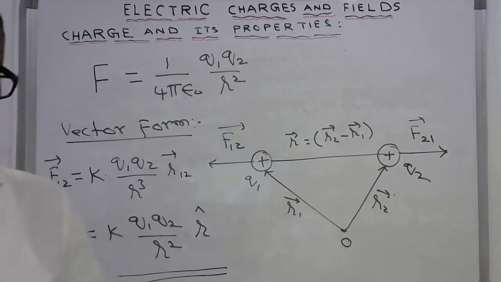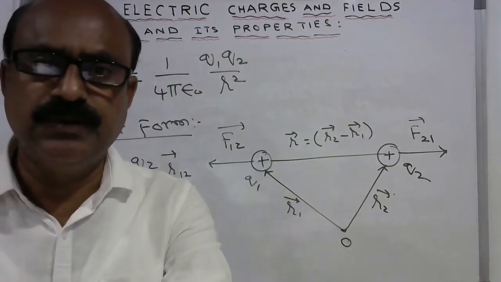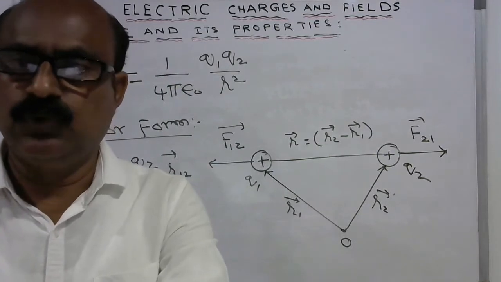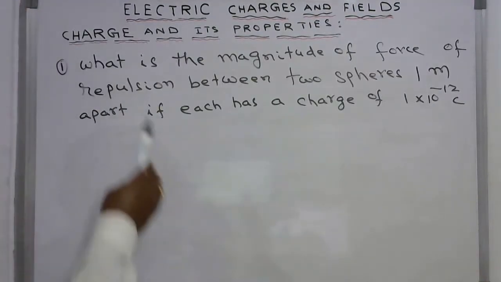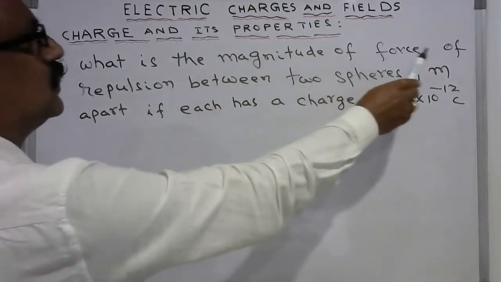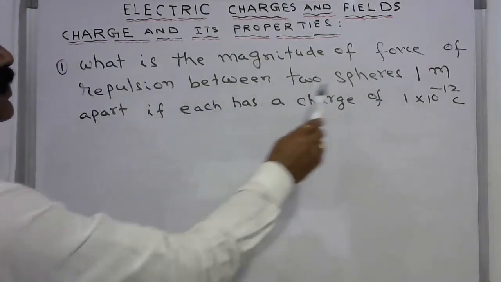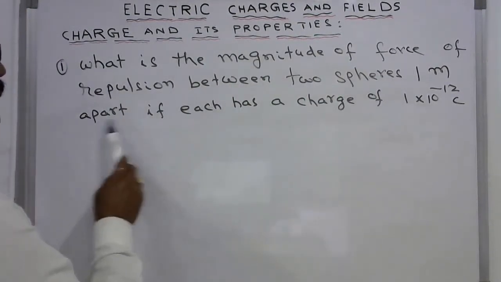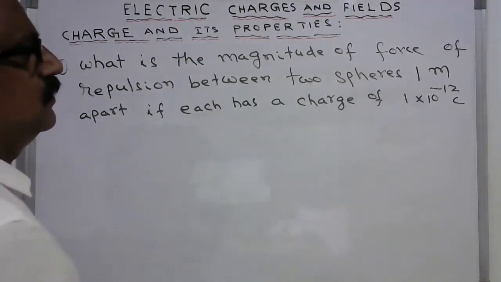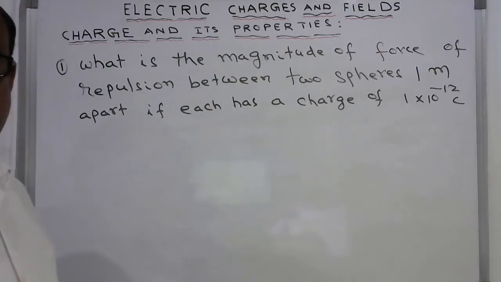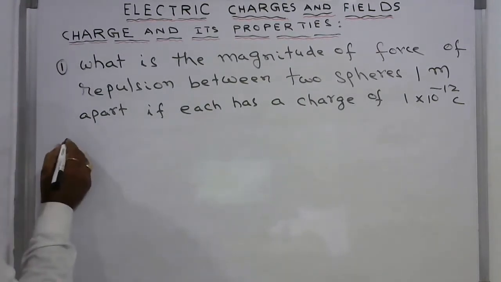Now let us solve some problems based on Coulomb's law. Now let us observe this problem. What is the magnitude of force of repulsion between two spheres 1 meter apart if each has a charge of 1 into 10 power of minus 12 coulombs? So, very simple problem.